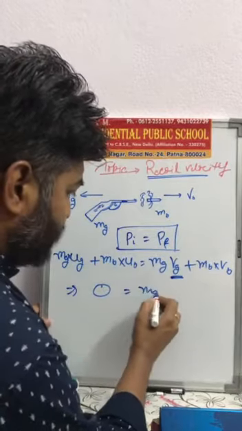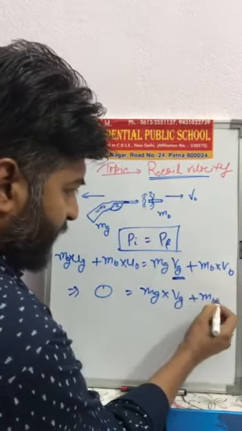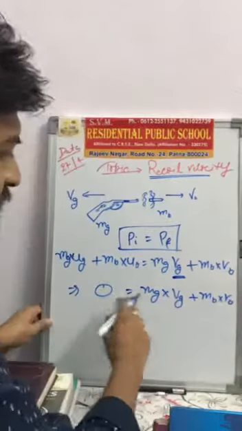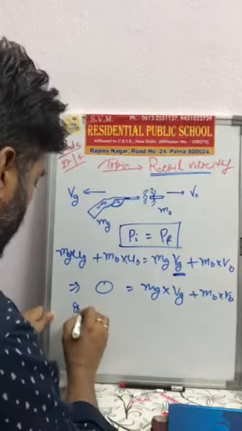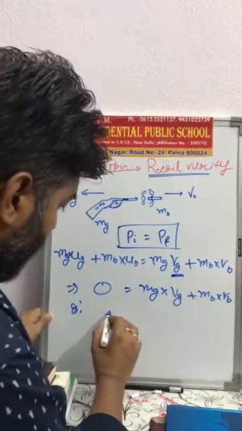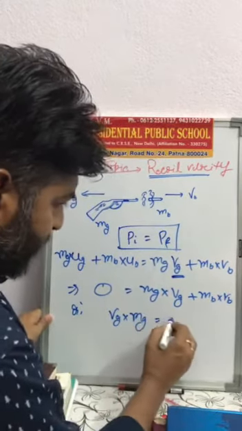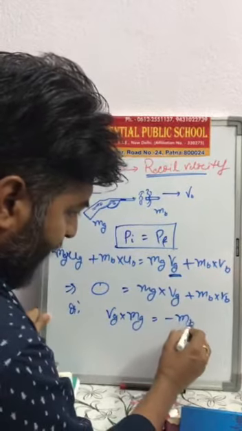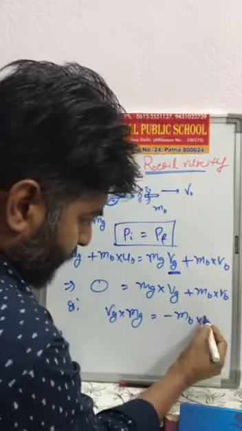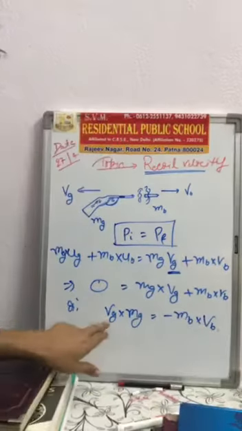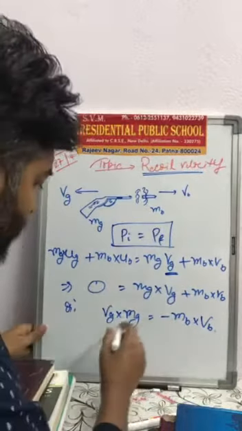So mg into Vg plus mb into Vb is equal to 0, or Vg into mg is equal to minus mb into Vb.